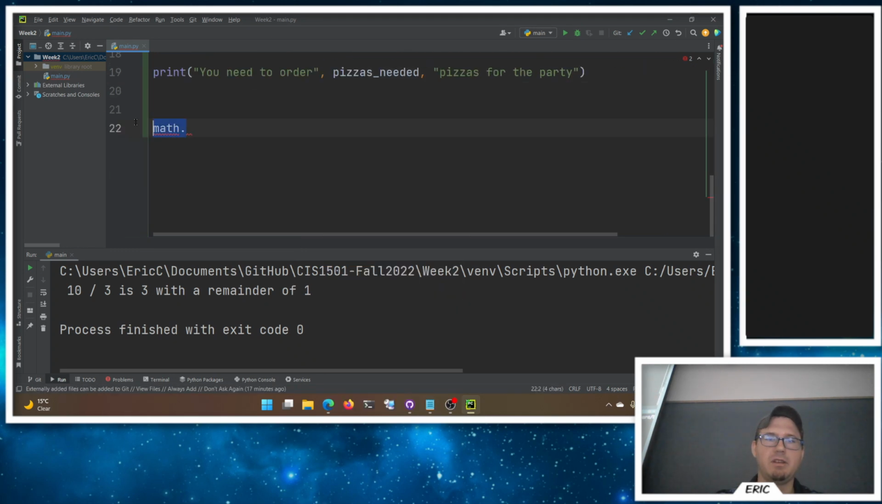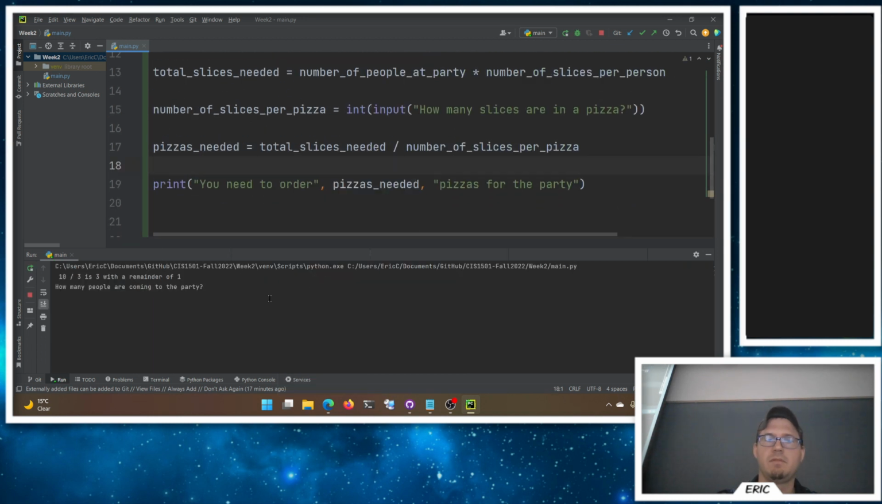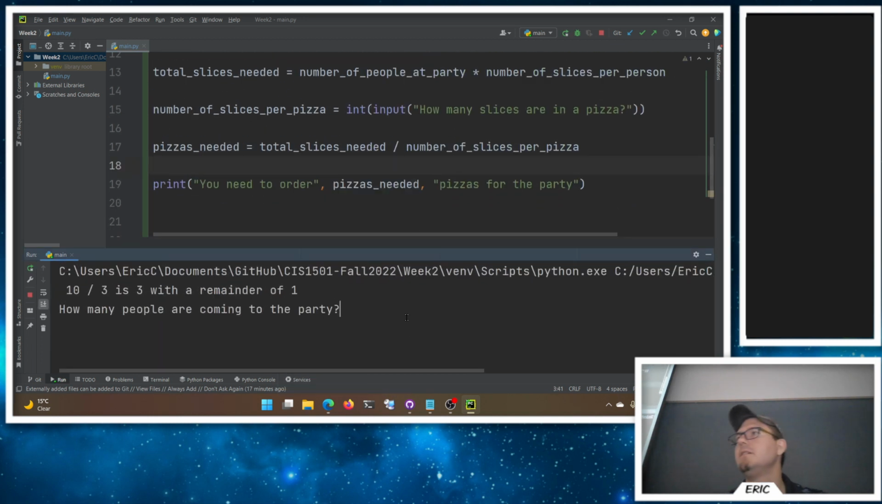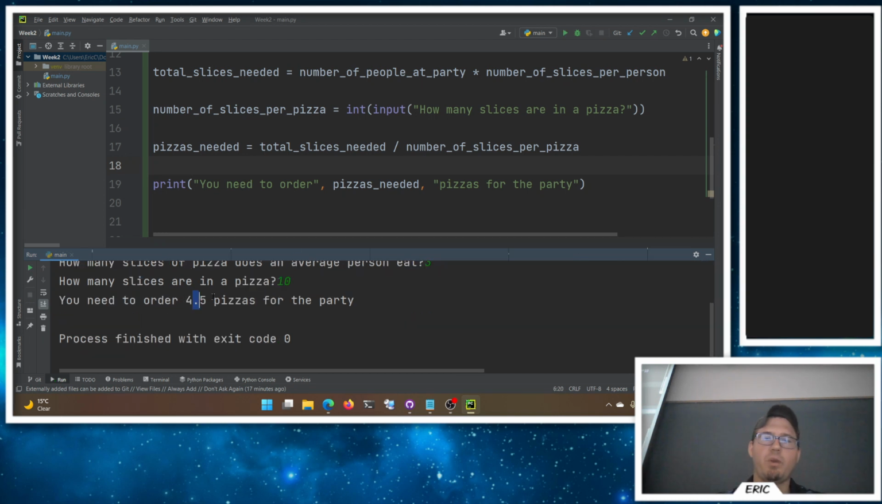Oh, probably need to not do that math thing yet. So we'll give this one a run. How many people are coming to our party? 15. All right, that's a party. How many slices does an average person eat? 3. All right, that should put us at 45. And how many slices are in a pizza? 10. Okay, so we need 4.5 pizzas.